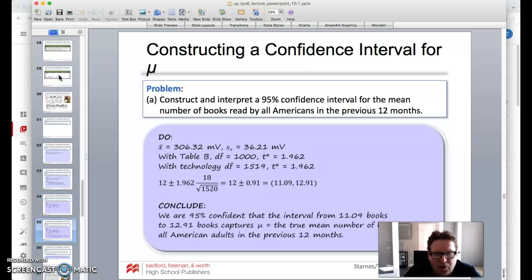All right, so we're going to conclude that we are 95% confident that the interval from 11.09 to 12.91 books captures mu, the true mean number of books read by all Americans in the previous 12 months. So there we go. That's how we do it. State, plan, do, conclude. Stuff we've done before, now applying this.